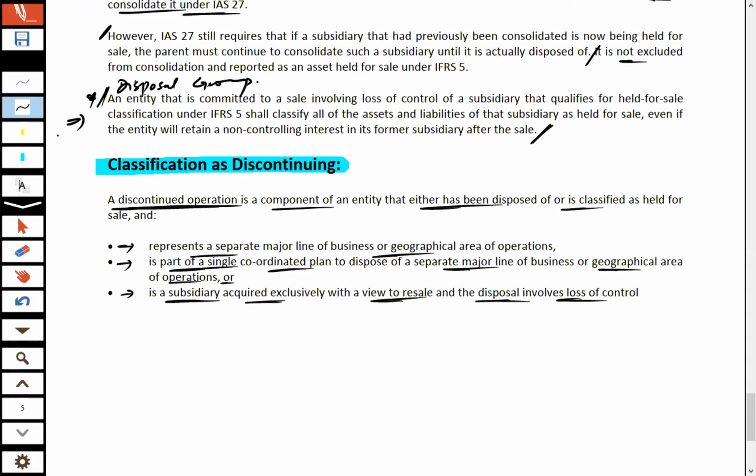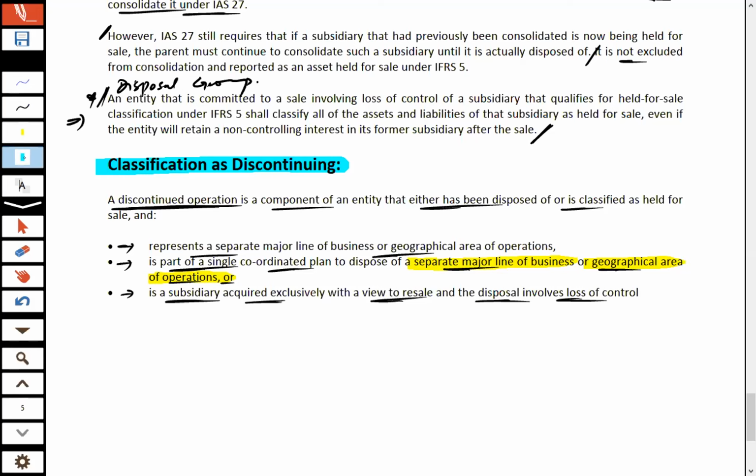Because that single branch is actually a separate major line of business for that bank, and that branch has a separate geographical area, and that branch has its separate operations. So if an entity decides that it will be shutting down any segment of the business, that segment might represent the geographical area or the separate major line of business.